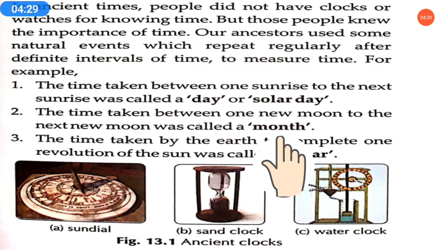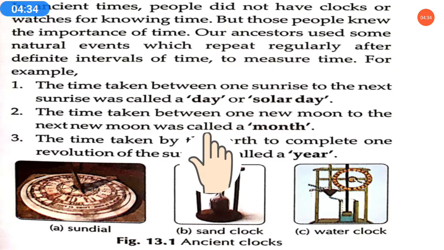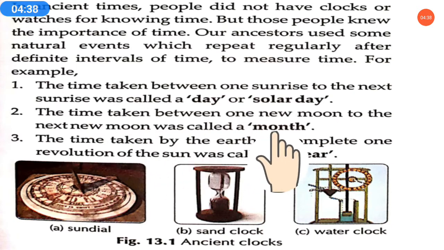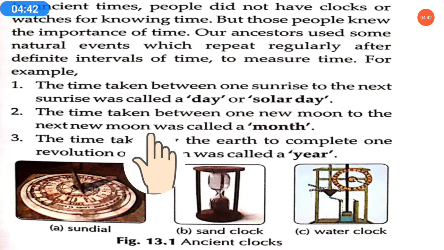But for them, how are they able to recognize that this month is over? So how do they count from one new moon to the next new moon? That was a month. Okay, so they all are natural events.